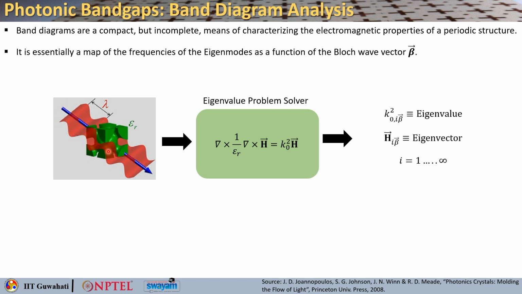So, this is how you can think of it. You have got this particular periodic structure. This is the unit cell in 3D shown. You have got a wave with wavelength lambda, and the permittivity of the material is epsilon r.